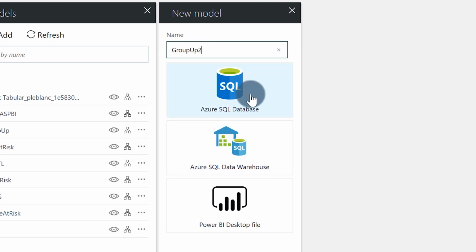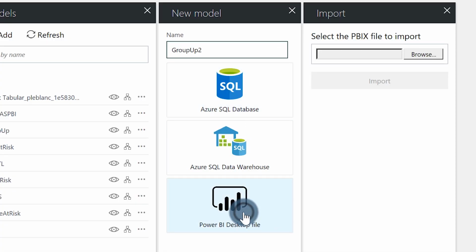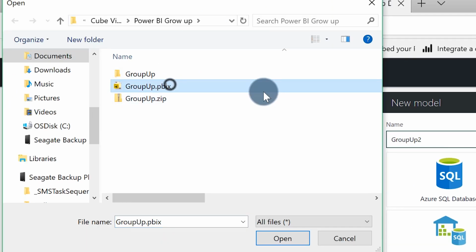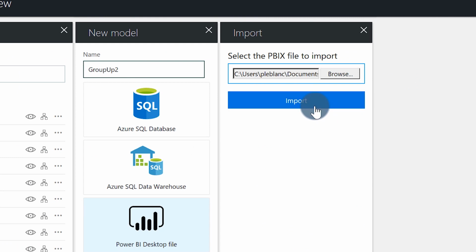And you see you can connect directly to your Azure Analysis Services, your Azure Data Warehouse. But what's the last thing there? Yep, a Power BI desktop file. So I'm going to go ahead and click it, choose import, browse, and then go to the location where my PBIX file is stored and click open and then click import. Not going to do it again because I've already imported it.